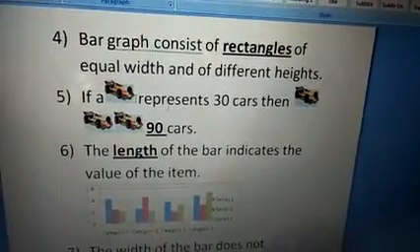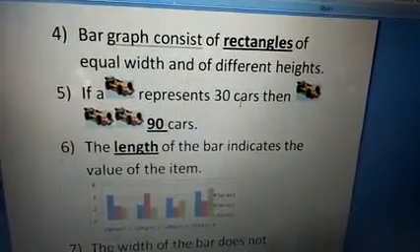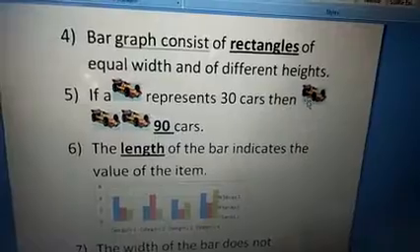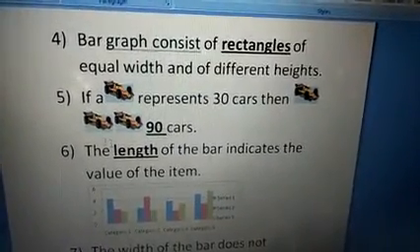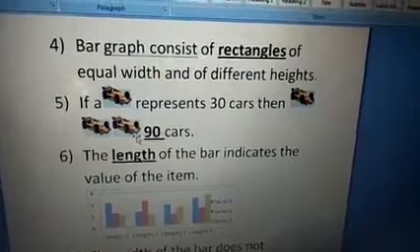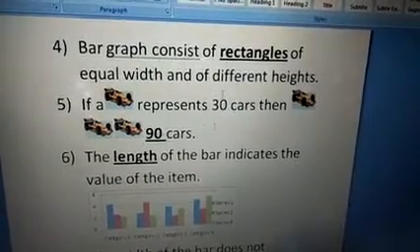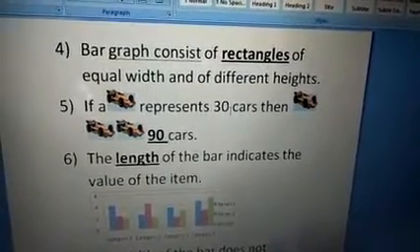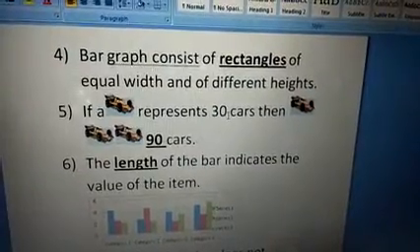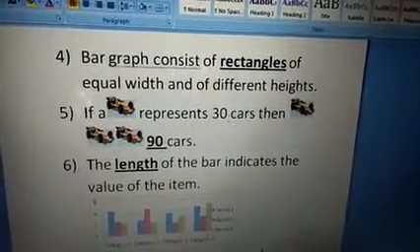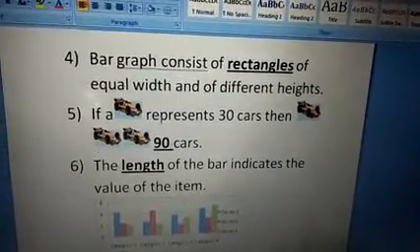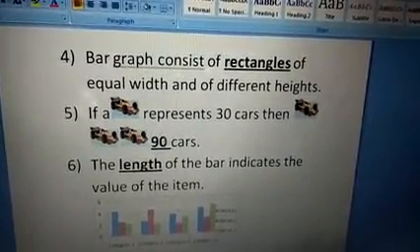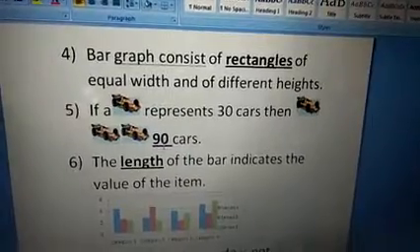The next one. If one car represents 30 cars, then how many cars are given here? 1, 2, 3. So 1 represents 30. What do the 3 cars represent, they ask. So 30, 60, 90. So how much does it represent? 90 cars.